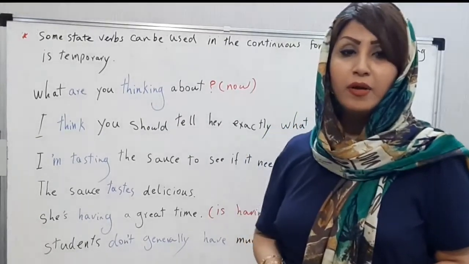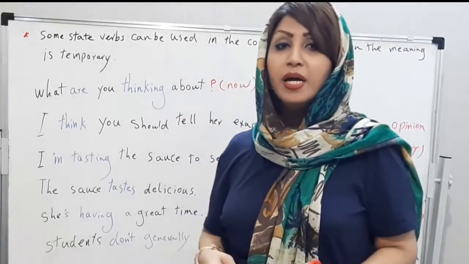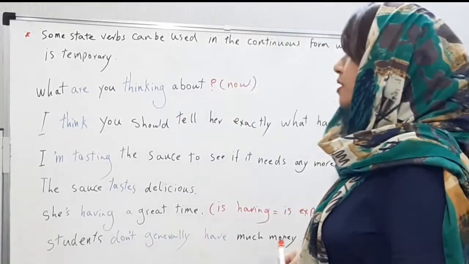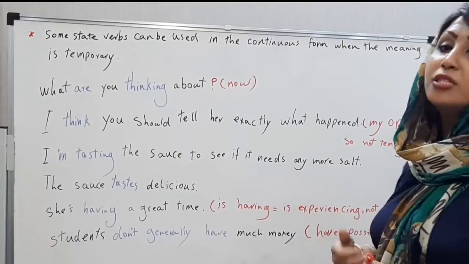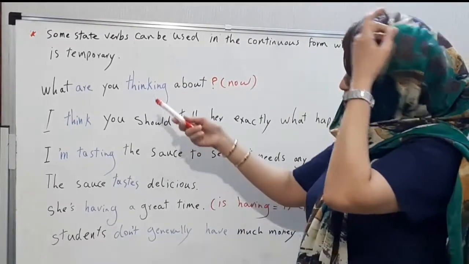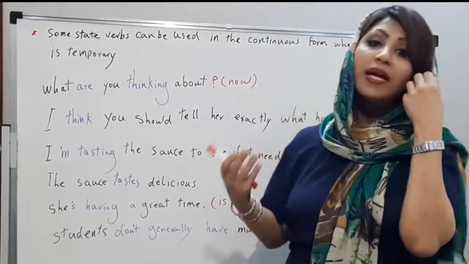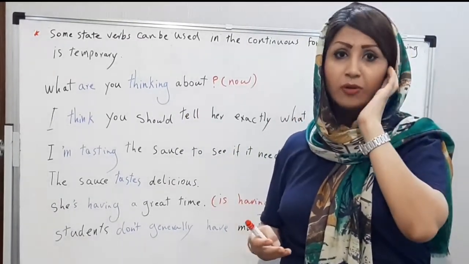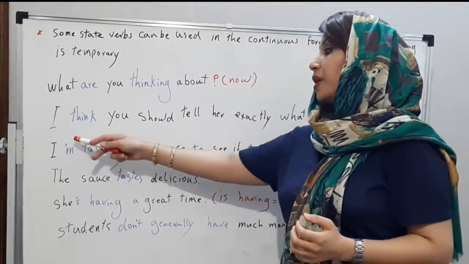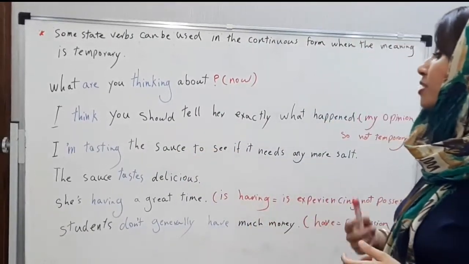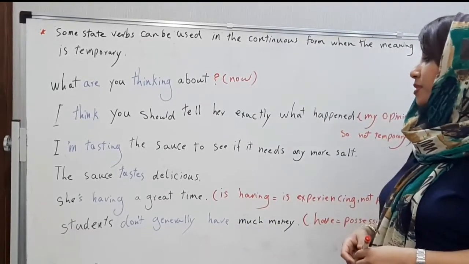As you see here, some state verbs can be used in present continuous form, where the meaning is temporary, like, what are you thinking about? Right now, what are you thinking about? Or here we have, I think you should tell her exactly what happened.